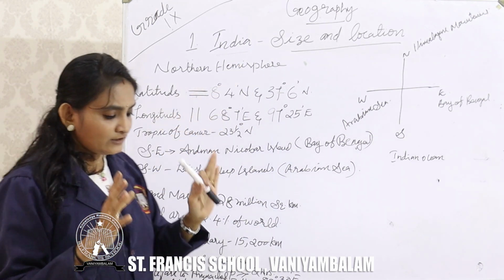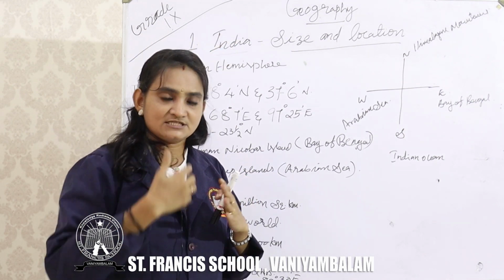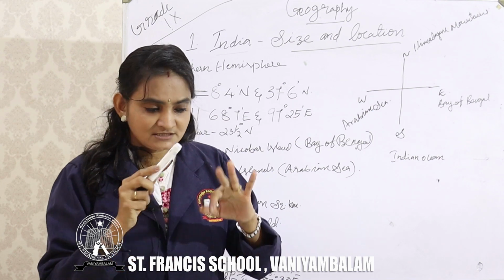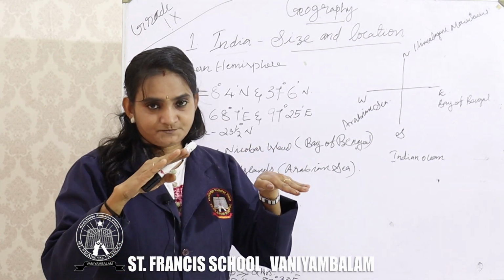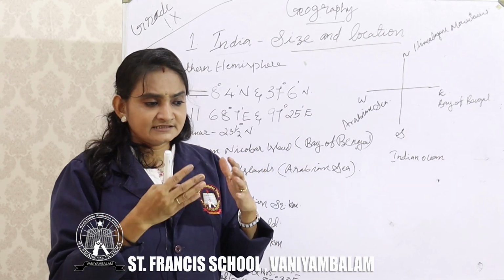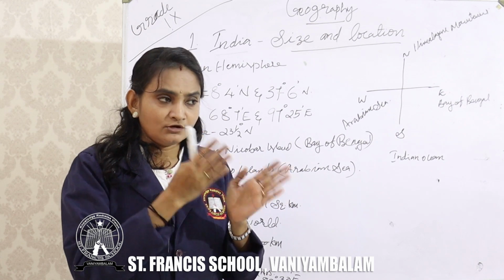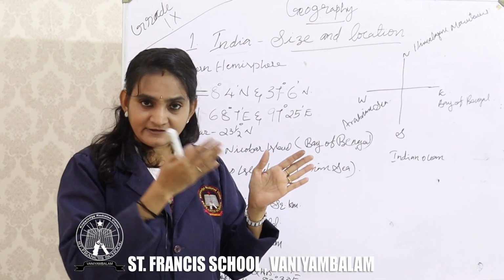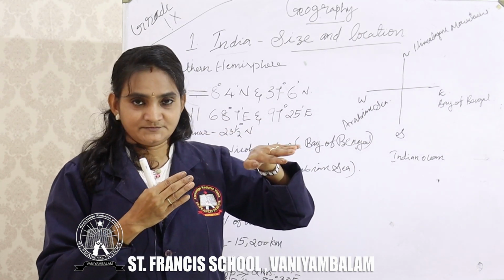India is completely lying in the northern hemisphere, as I mentioned earlier. Now, the Tropic of Cancer. After the equator, we learned that in the northern hemisphere the main latitude is the Tropic of Cancer. This Tropic of Cancer divides India almost in half. We learned, I think in class 7 itself, that the Tropic of Cancer passes through 8 states of India. So it divides India almost in the middle.